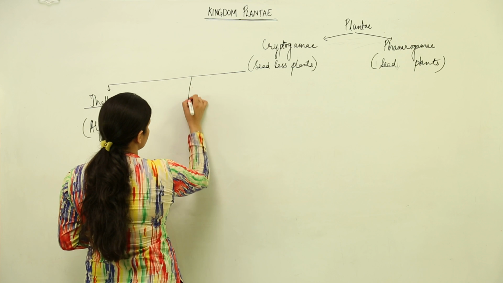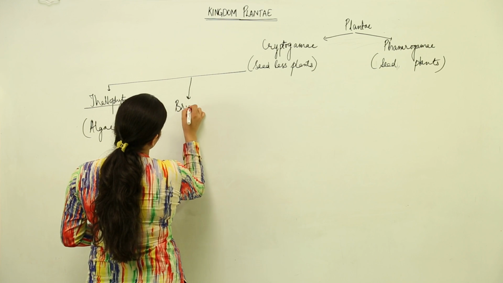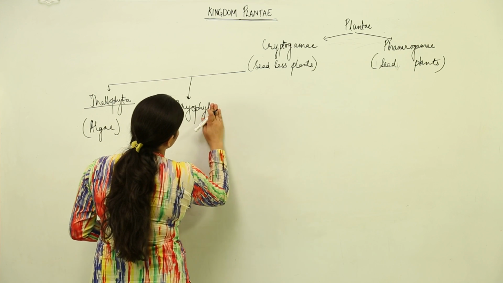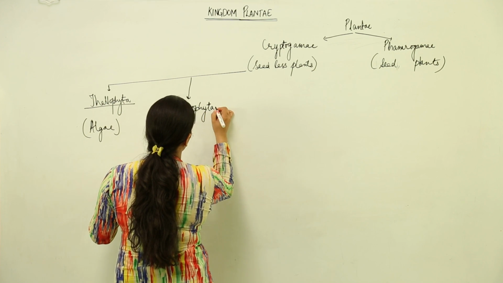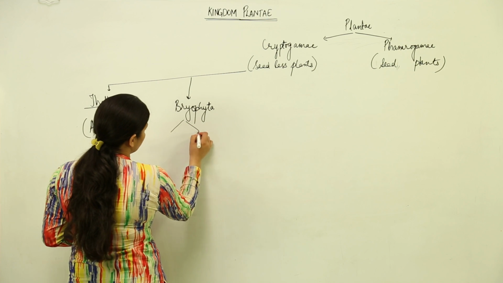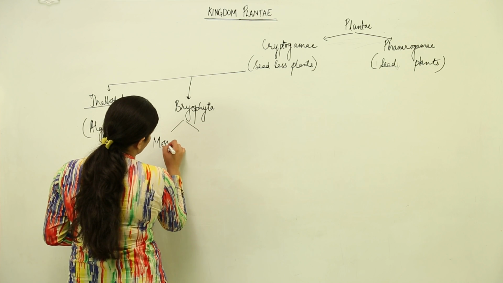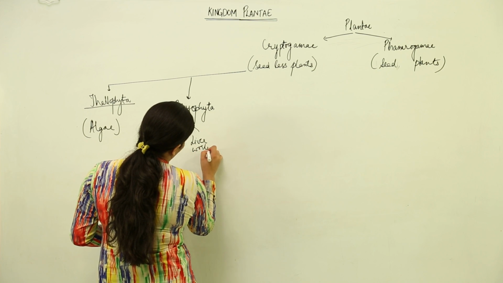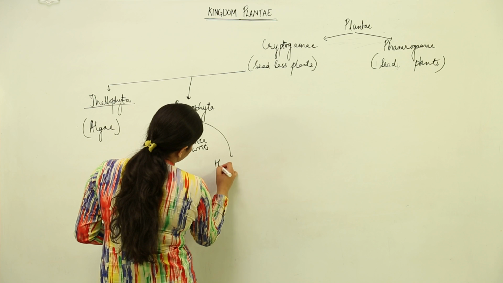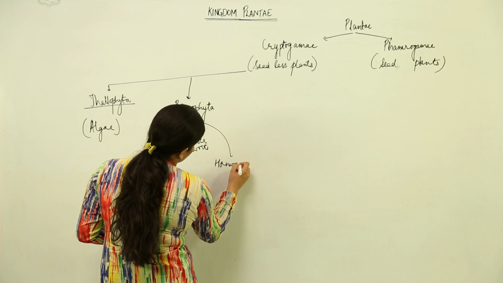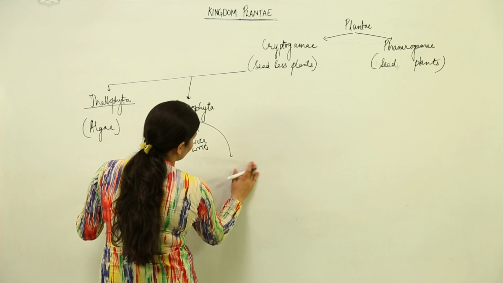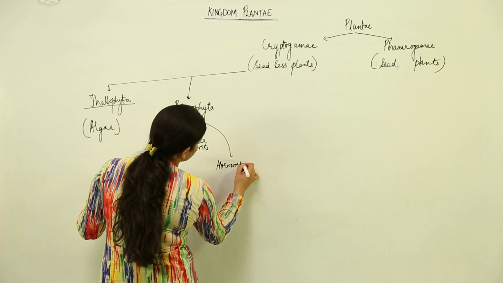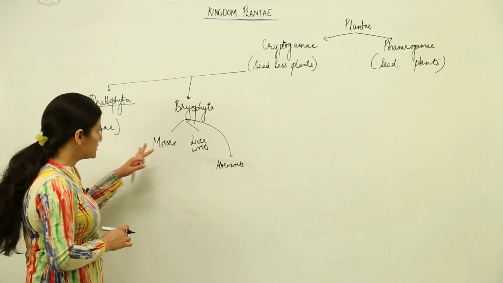Then there is another classification, that is Bryophyta. Now, other name is Bryophytes. We use the term Bryophytes for the plants which are part of this. Bryophyta includes mosses and liverworts, and apart from that, they include hornworts. If you're not getting what I'm saying and writing, just try to learn the names.